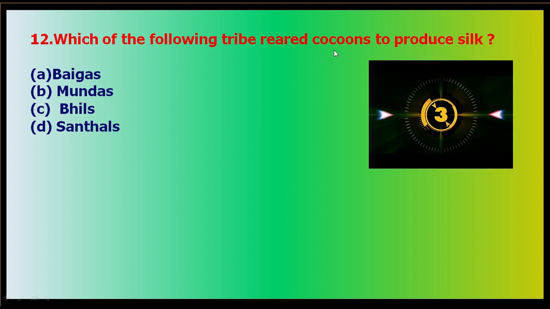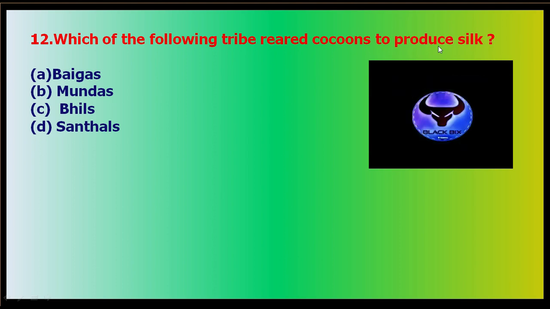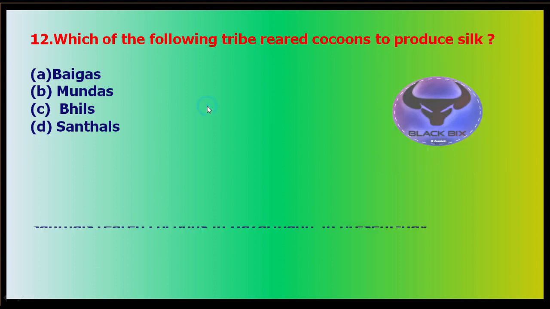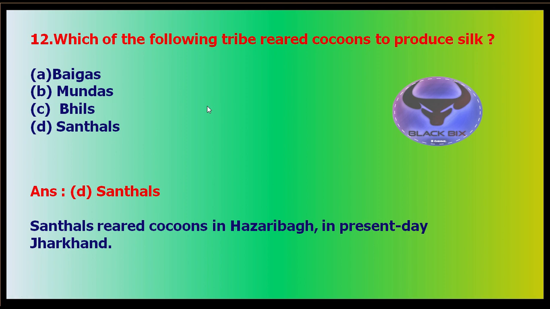Who reared the cocoons to produce the silk, because silk is produced from cocoons? So here the answer is Santhals. Santhals reared the cocoons in Hazaribagh, in present-day Jharkhand, right? So they reared the cocoons in the Hazaribagh region in Jharkhand.